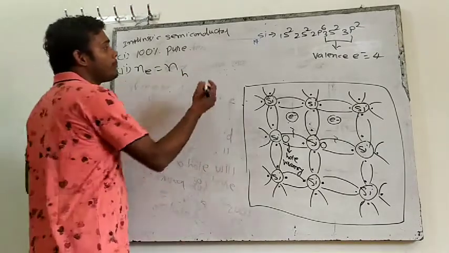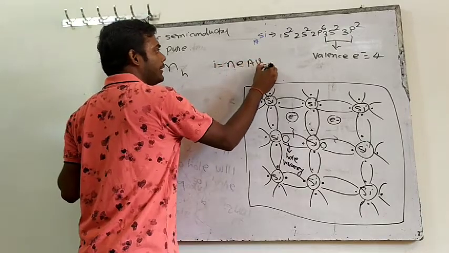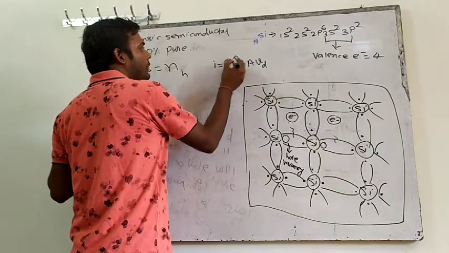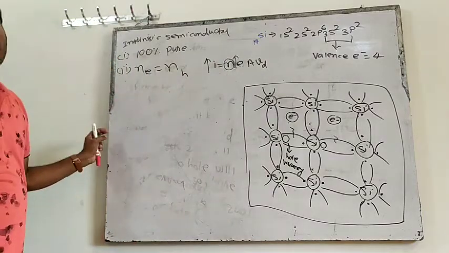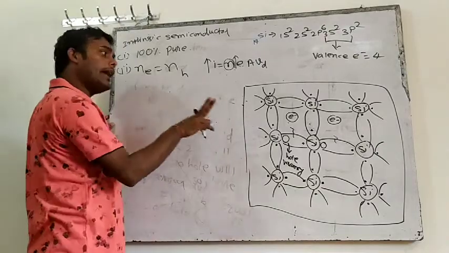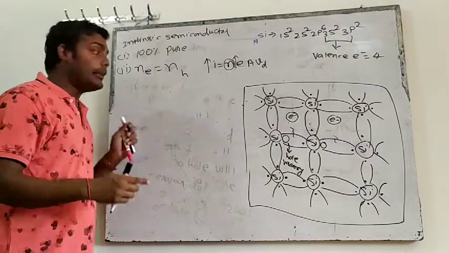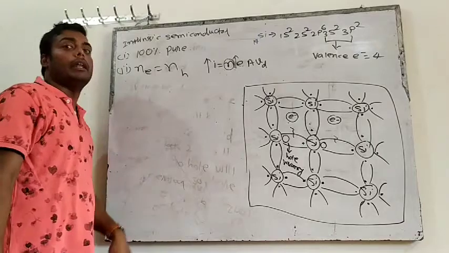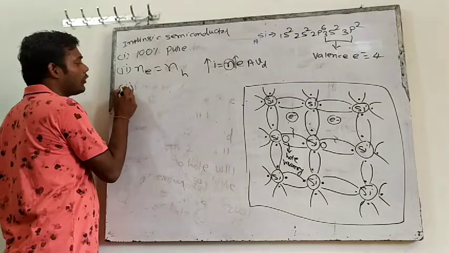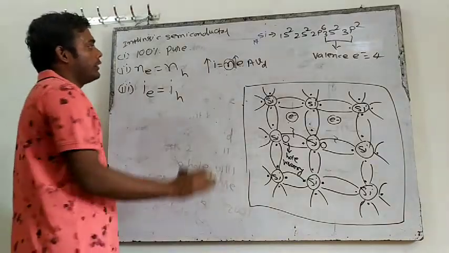Achha, you have understood this formula in the current electricity chapter, that I is equal to nAevd, right? So as the number of charged particles will be more, current will be more. Here in a semiconductor there are how many charged particles? Two, electron as well as hole. And the number of electrons is equal to the number of holes in which semiconductor? In the intrinsic semiconductor. So current due to electron will be equal to current due to hole.